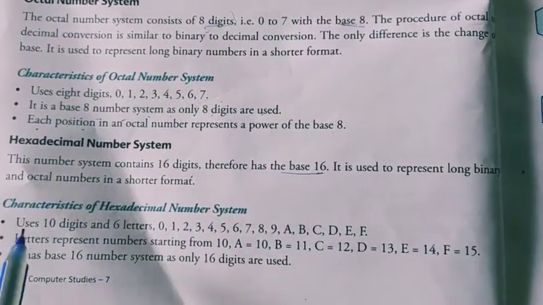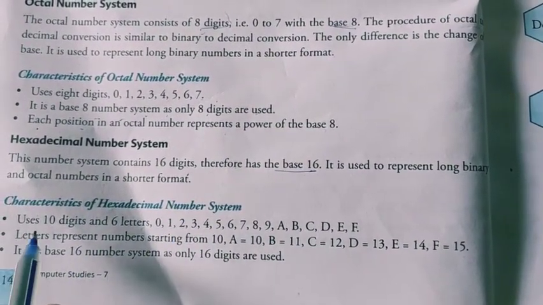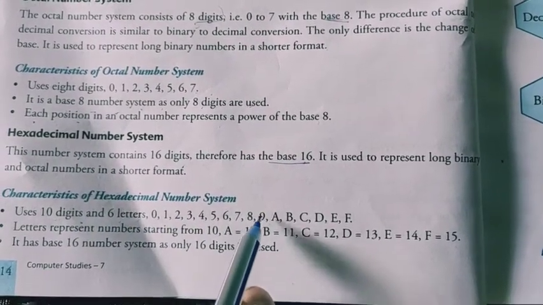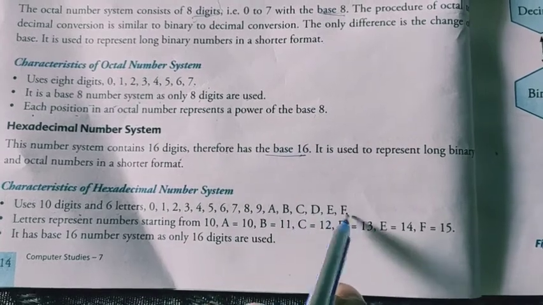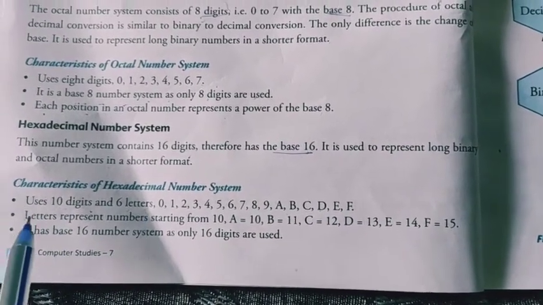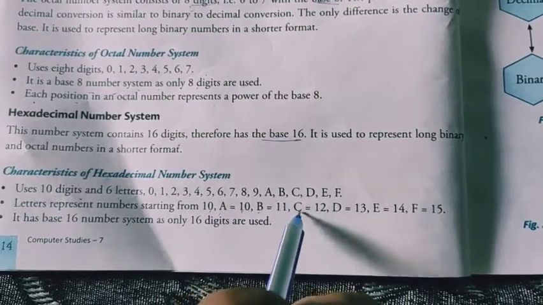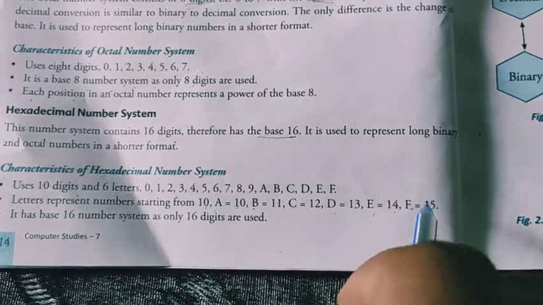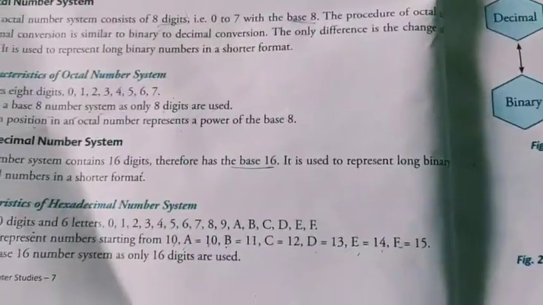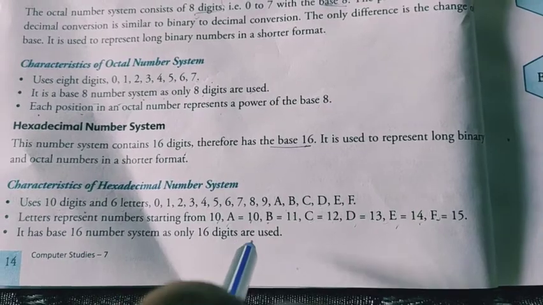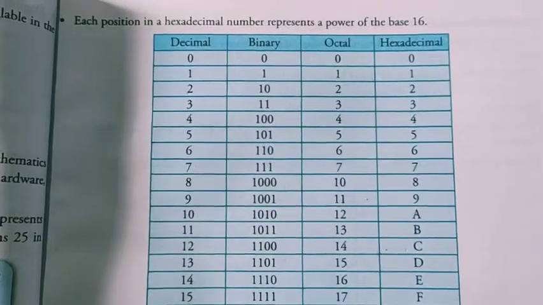Now, characteristics of a hexadecimal number. In this we use 10 digits and 6 letters: 0, 1, 2, 3, 4, 5, 6, 7, 8, 9, A, B, C, D, E, F. 10 digits, 6 letters. Letters represent numbers starting from 10: A stands for 10, B for 11, C for 12, D for 13, E for 14, F for 15. As I explained earlier, it has base 16, as only 16 digits are used.